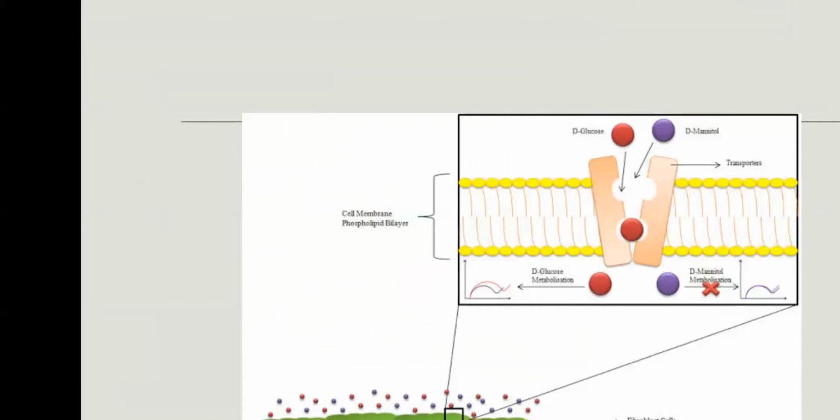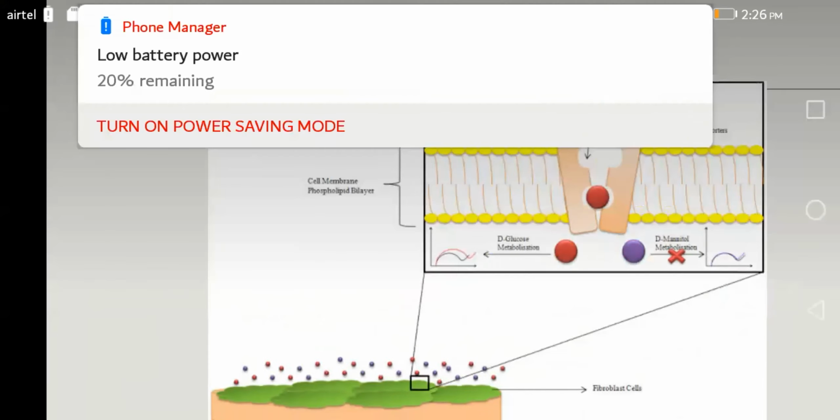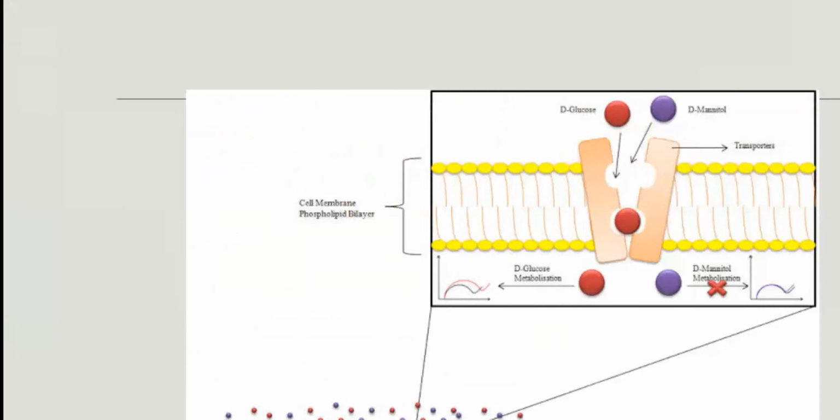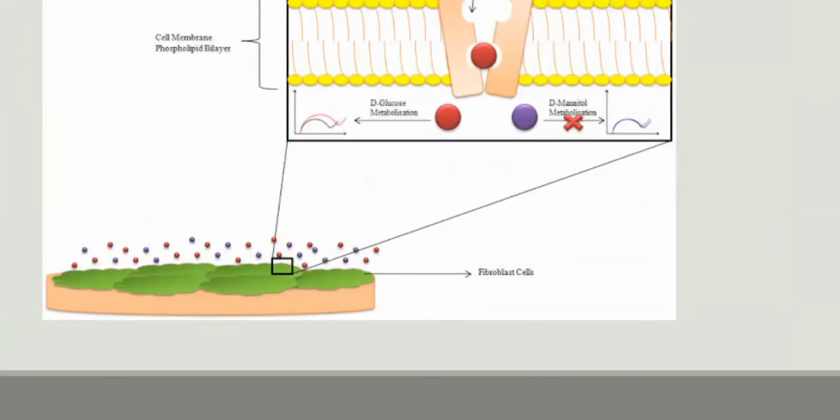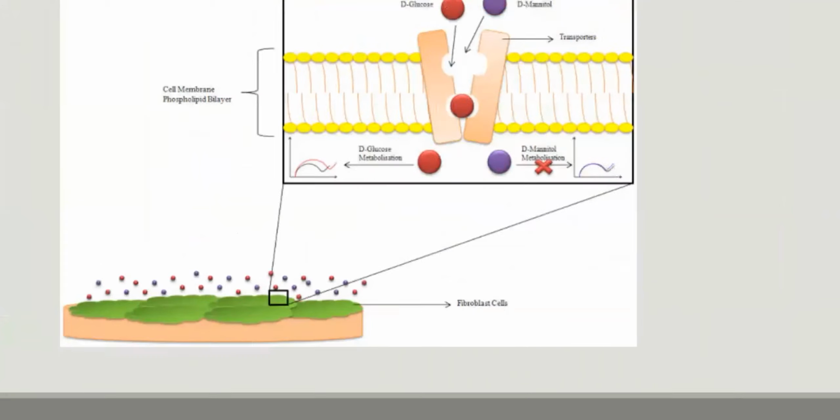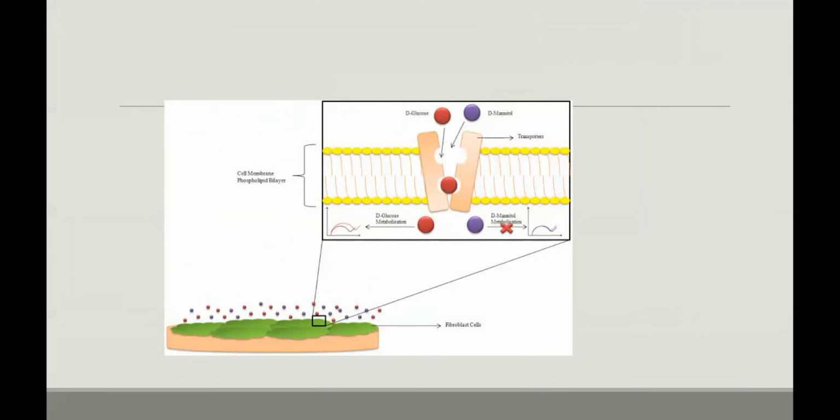The cell membrane and various cells. This is a picture of cells and the cell membrane. So here we can use impedance spectroscopy for determining the changes.